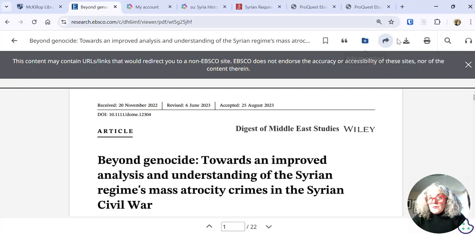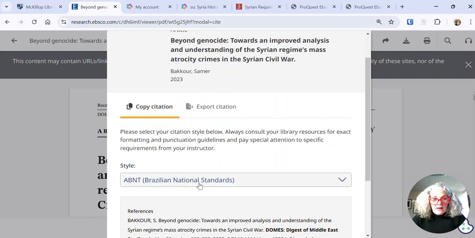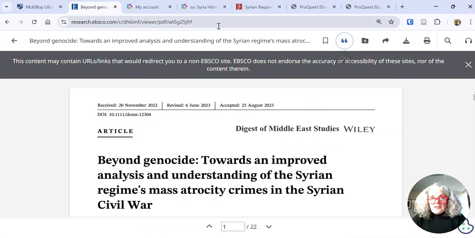And you can also get the citation by clicking on the quotation marks here, and choose your citation style. And then you can also download here.